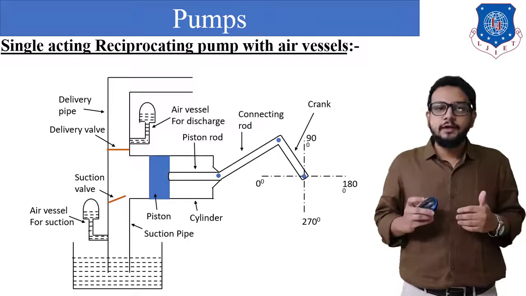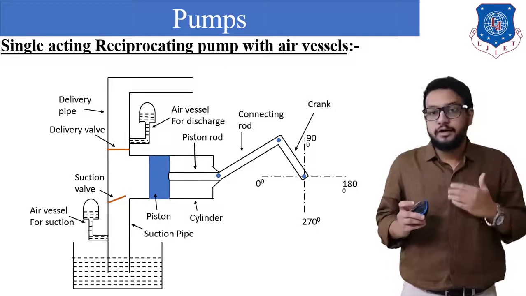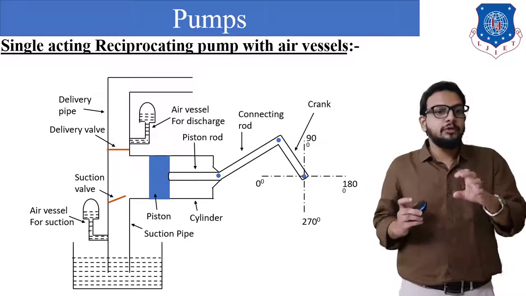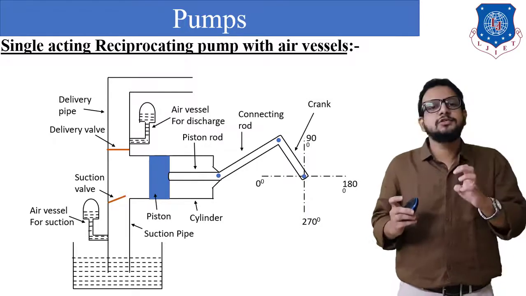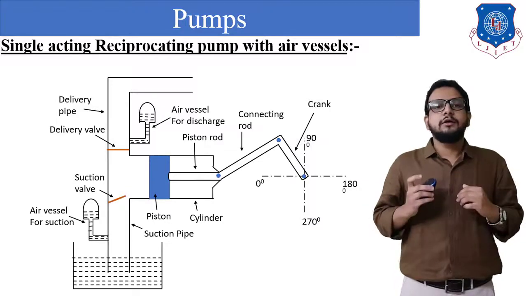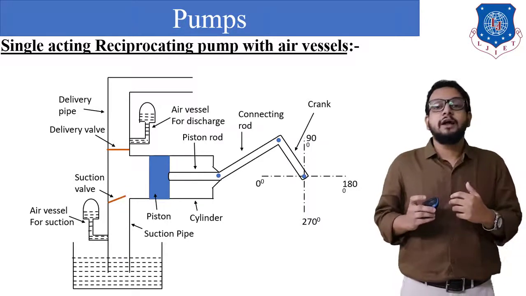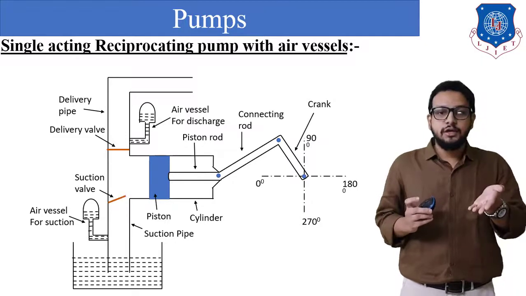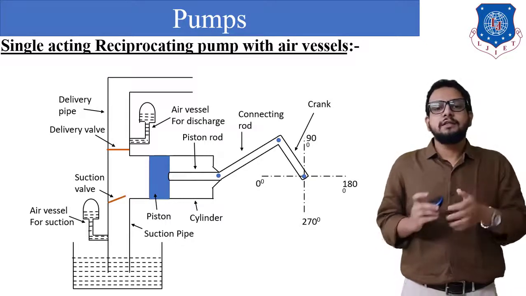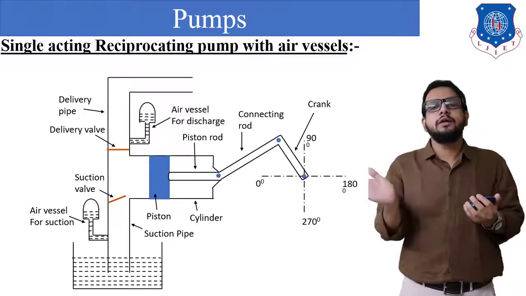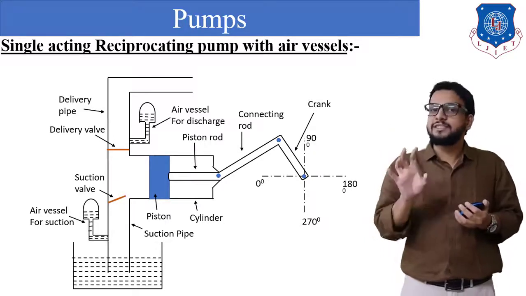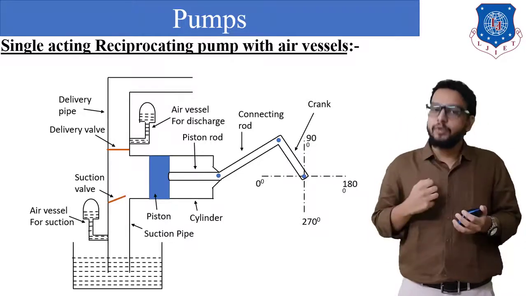Now the question comes, why do we have to use this arrangement, that is the air vessel, or we can even say air chamber. As you can see, an air chamber is provided on the suction pipe as well as on the delivery pipe, right? Now the first question comes, why? The reason is that by using a single acting arrangement, we were getting delivery only during the delivery stroke. That is, the discharge of water into the delivery tank is not continuous. When the crank moves from 0 degree to 180 degree, water is not delivered, only suction is taking place. So our mechanical power is wasted in just sucking a liquid during that duration, right?